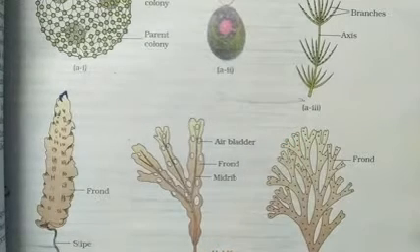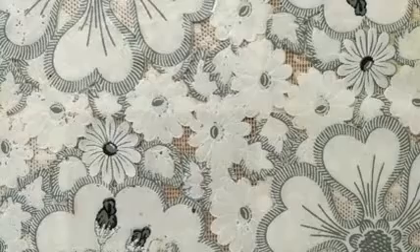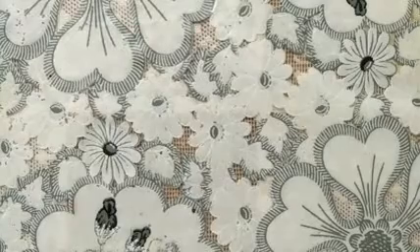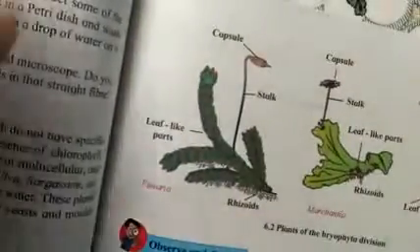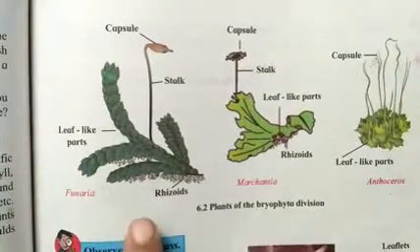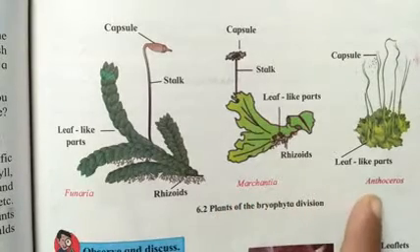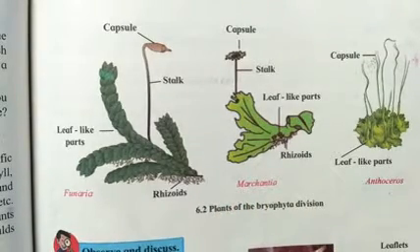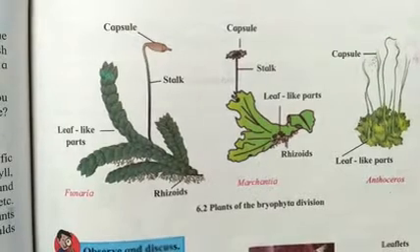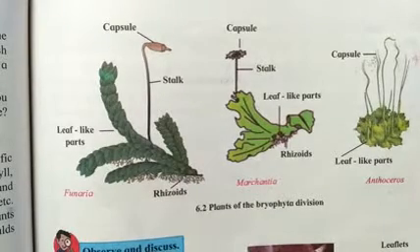Now let us see the next division, that is Bryophyta. We will see a few examples of Bryophyta like Funaria, Marchantia and Anthoceros. Here we see the Bryophyta, they are found in shady damp places. We see the plant structure.